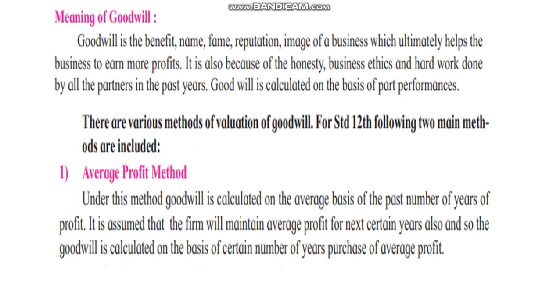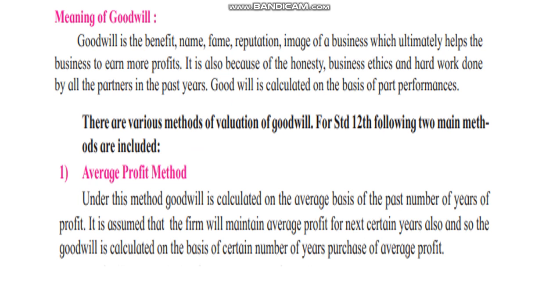Okay, there are various methods of valuation of goodwill. For class 12th, the following two main methods are included. First is the average profit method and the second is the super profit method. Now we will see the average profits method.